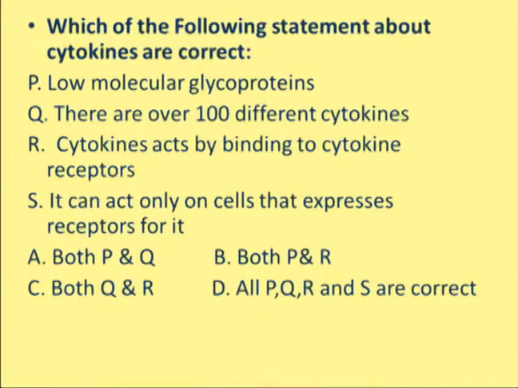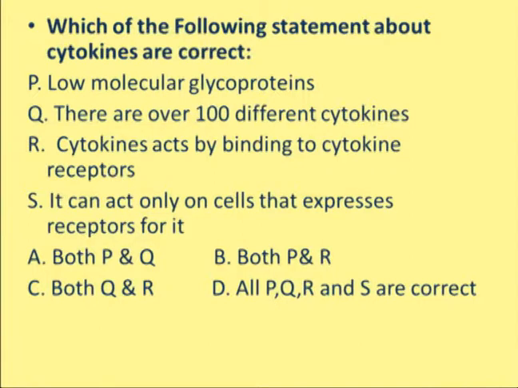Now here is a question: which of the following statements about cytokines are correct? First, low molecular weight glycoproteins. Second, there are over 100 different cytokines. Third, cytokines act by binding to cytokine receptors. And fourth, they can act only on cells that express receptors for them. So which of the following features are correct? A or B or C or all?